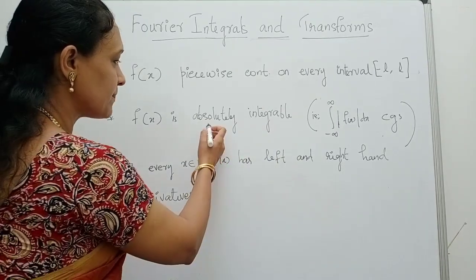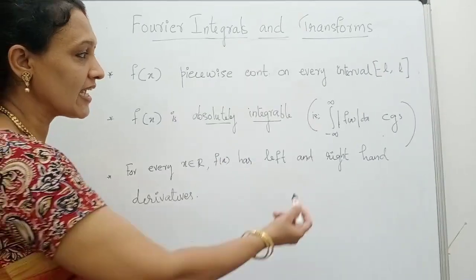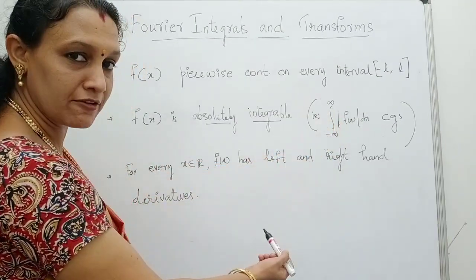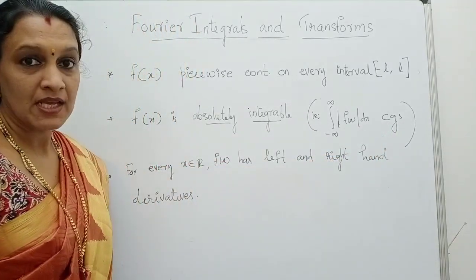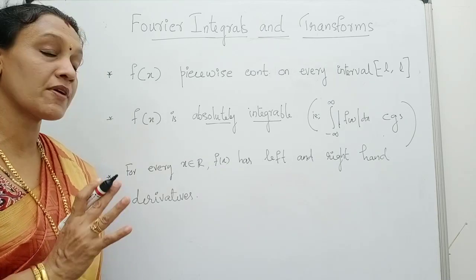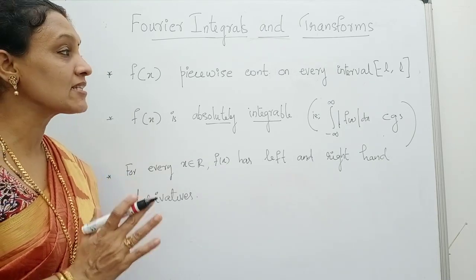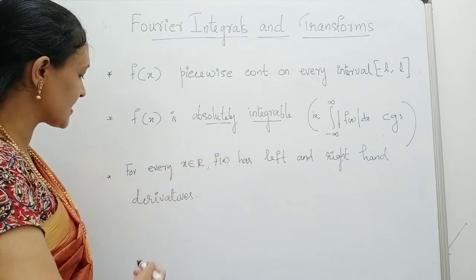See the word absolutely integrable. Absolutely integrable means integral from minus infinity to infinity, modulus of f of x dx is convergent. When we are calculating, it is finite or it converges. That is the second statement.